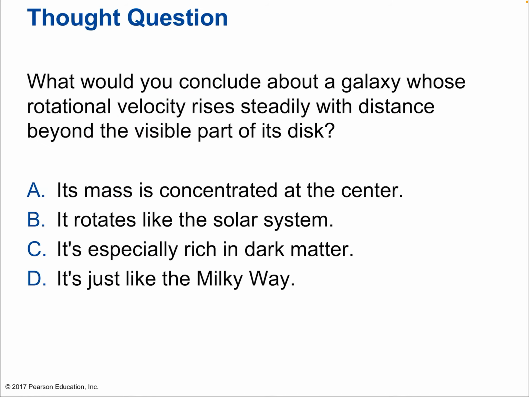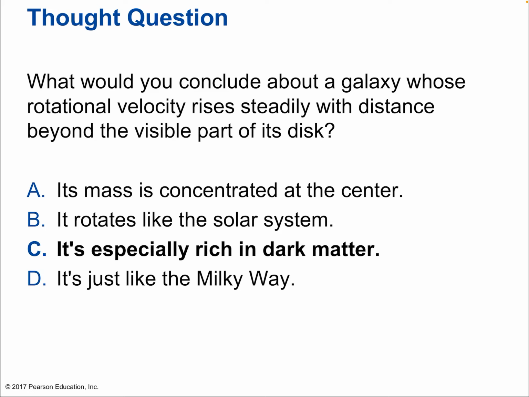Okay, so thought question. What would you conclude about a galaxy whose rotational velocity rises steadily with distance beyond the visible part of the disk? Okay, so if we saw a rotation curve for velocity as a function of radius that kind of stayed steady and then actually gradually rose up as we got further away, what might be an explanation of that? Well, is it that its mass is concentrated at the center? Is it that it rotates like the solar system? Is it that it's especially rich in dark matter? Or is it that it's just like the Milky Way, which would be, I suppose, a normal amount of dark matter? Well, it's C, especially rich.